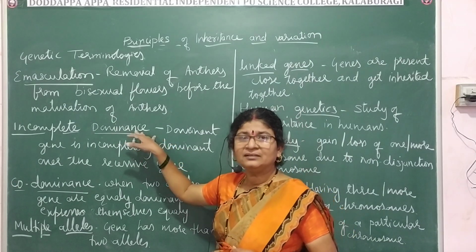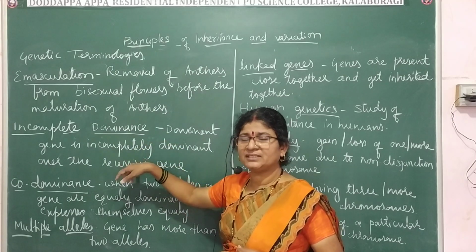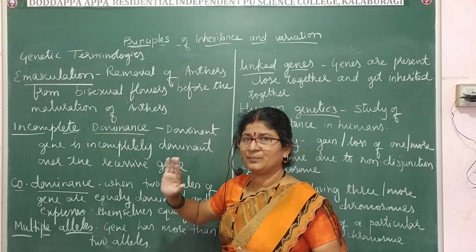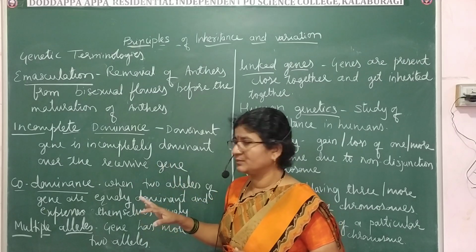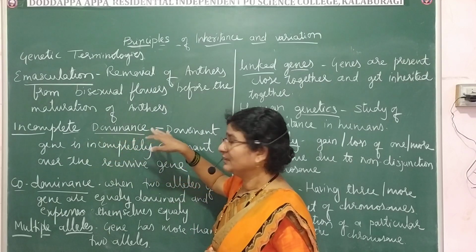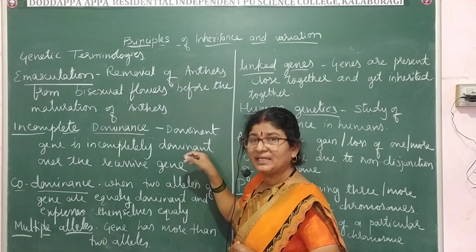Incomplete dominance. Here the dominant gene is not completely dominant over the recessive gene, that is, neither of the two alleles is completely dominant or completely recessive. Incomplete dominance, I was saying, is where the dominant gene is incompletely dominant.